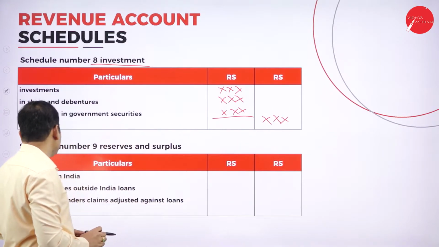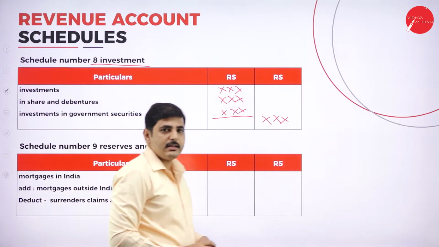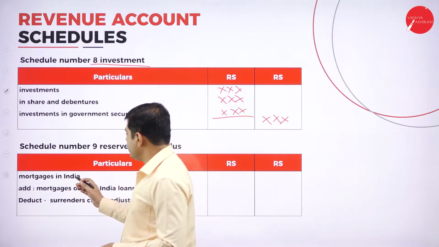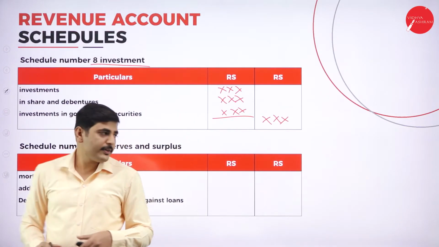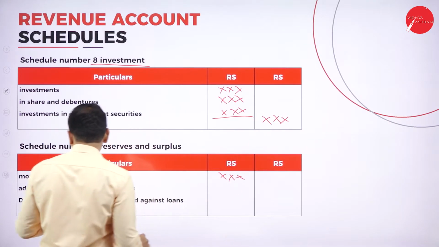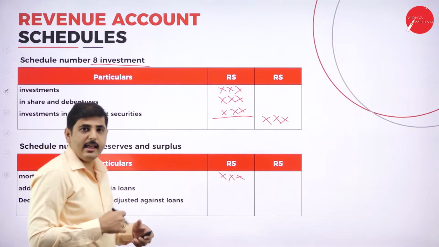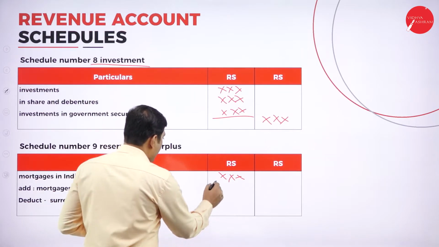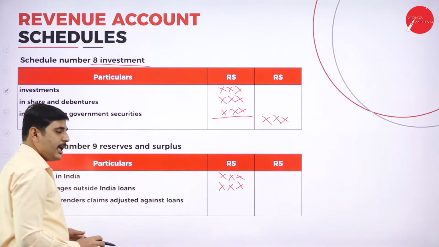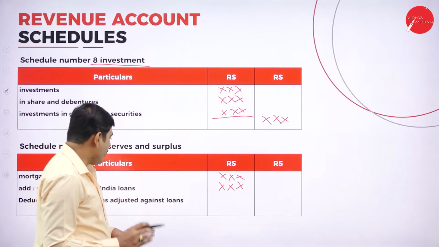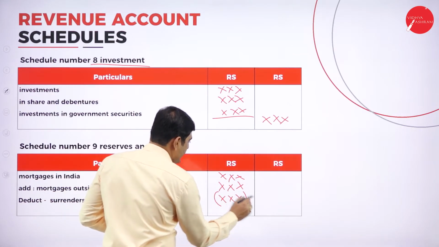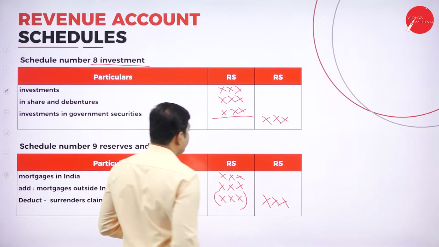Next, coming to schedule number 9, loans. First one is mortgages in India, put in the inner column. Next one, add mortgages outside India. It may be in foreign countries. Again, deduct the surrenders, claims adjusted against loans and policies. You can deduct this amount and show it in the outer column.